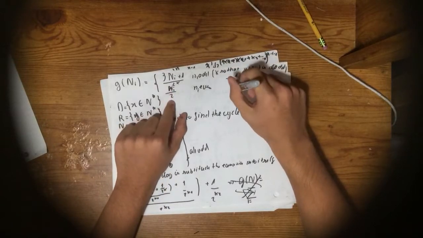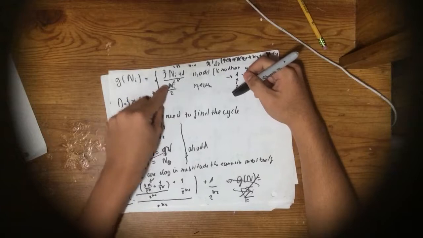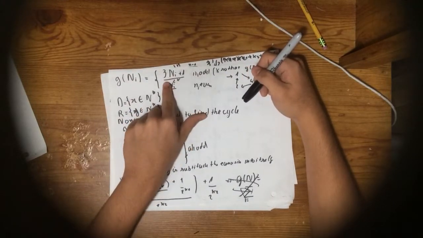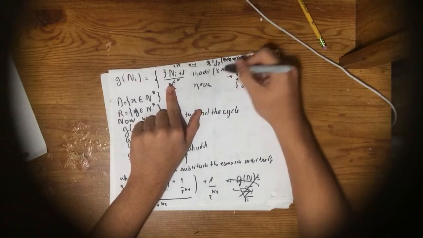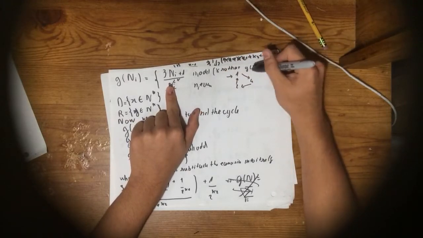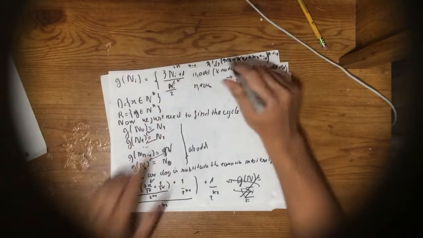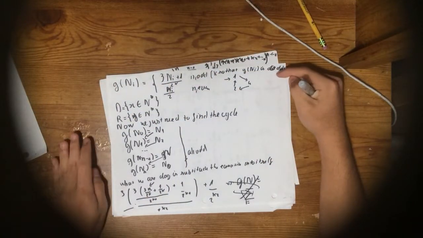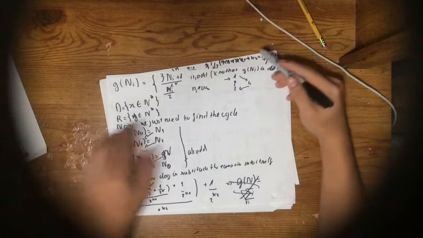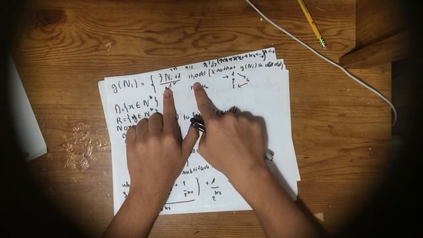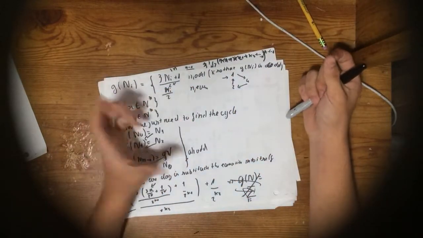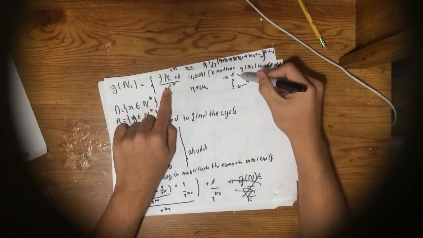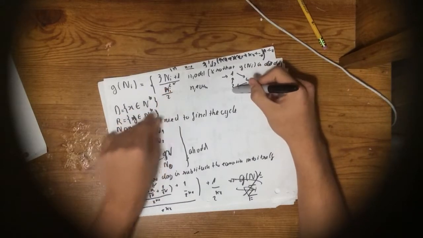And when n_i is even, then you do n_i over 2. Actually, this statement is also included in the first one, because k is such that g of n_i is an integer. So just ignore this one. So the Collatz conjecture states that if you have this equation here, and you substitute recursively, you will get a cycle of 1, 4, 2, 1, 4, 2.